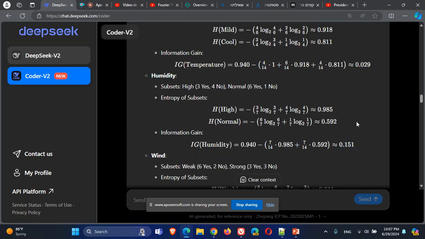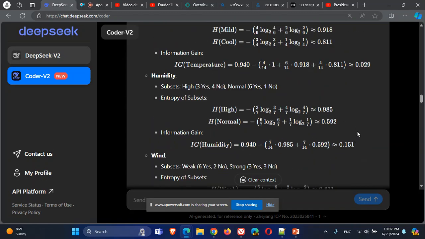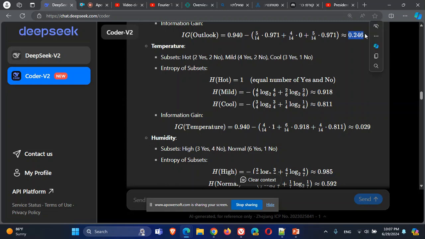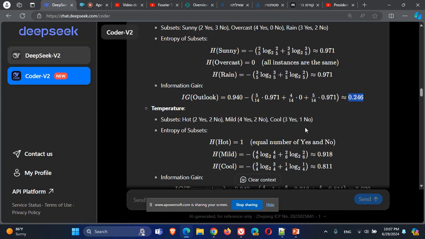Which is the best? Look at the information gains. It looks like the highest value for the information gain is here, for outlook. Temperature is lower, humidity is lower, so it seems that outlook is the best way to split because it has the highest information gain.